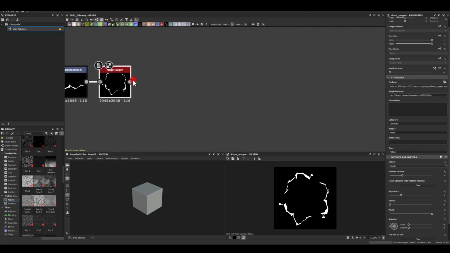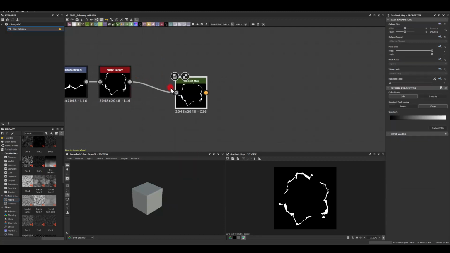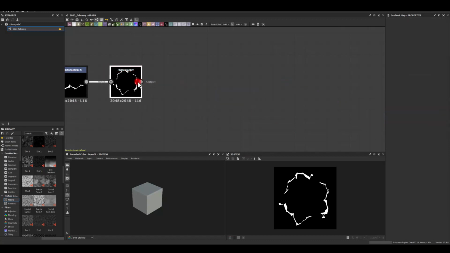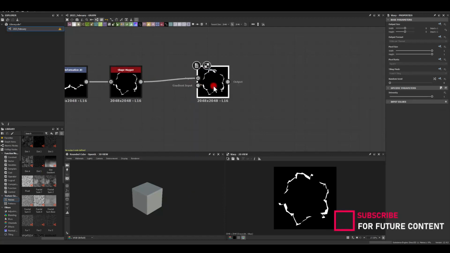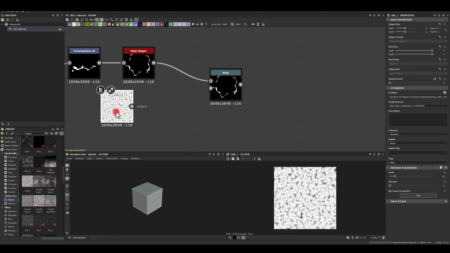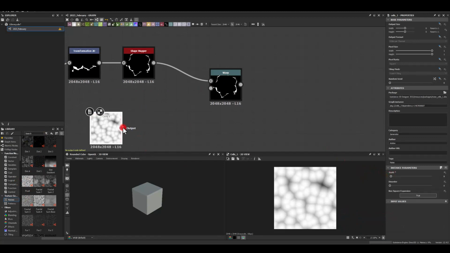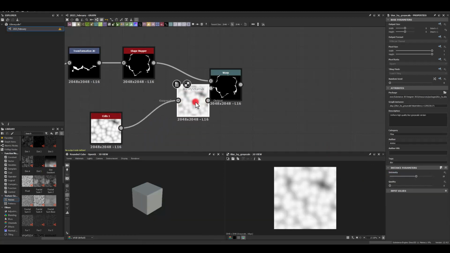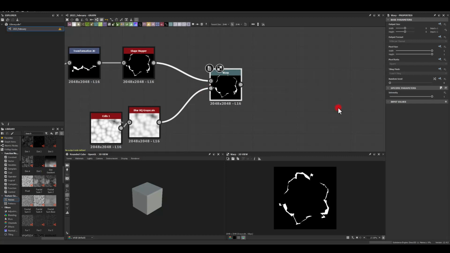Okay, so now we've got this. I want to see if it actually works. So I'm going to get the gradient, or actually before that I'm going to warp it a little bit. So I'm going to use just a simple warp. I'm going to get cells with a small shape, small size here, blur as well, and plug it into the warp input or gradient input. And if I put maybe 5 here, we're getting a little bit of warp on those lightnings.